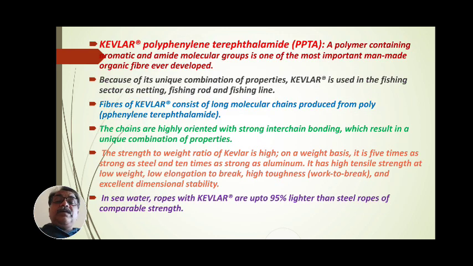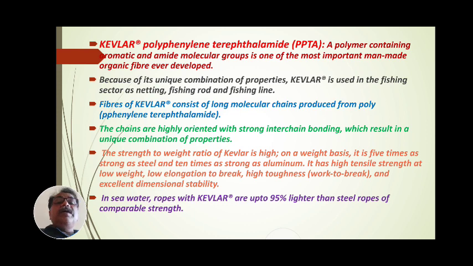The next synthetic fiber is Kevlar. Kevlar is also called polyphenylene terephthalamide, in short PPTA, a polymer containing aromatic and amide molecular groups.